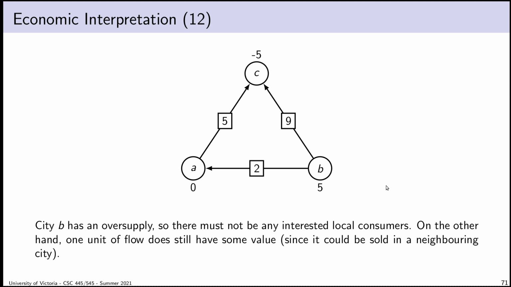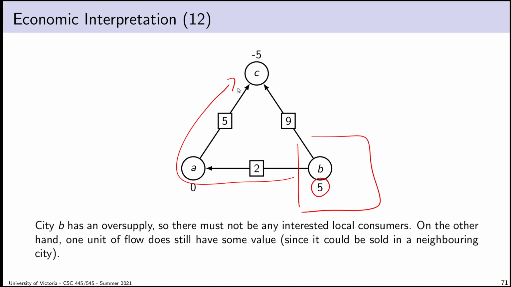So the fact that City B has an oversupply means that nobody in town is interested in buying, because if they were, they would have already bought it. On the other hand, it is true that in City B, a unit of flow has value, because if you have 1 unit of flow from City B, you could walk over to City C and sell it for $7. The problem is, it would cost you $7 to do that. To go from City B to City C, to take your 1 unit of flow from City B to City C, it would cost you $7.